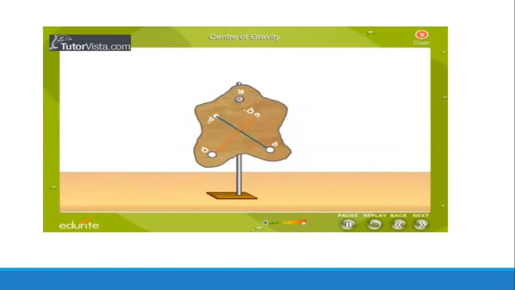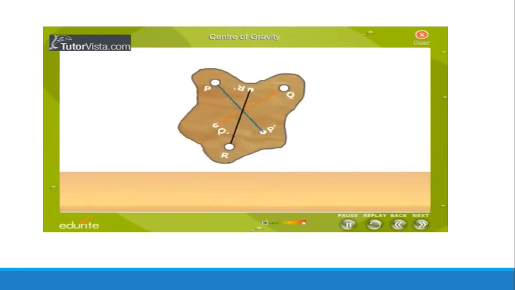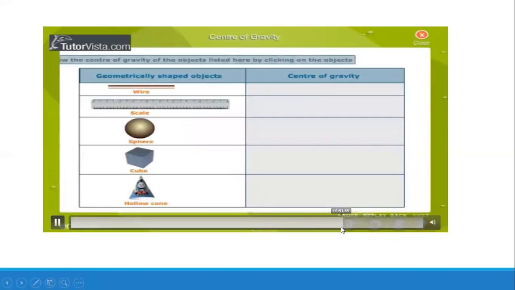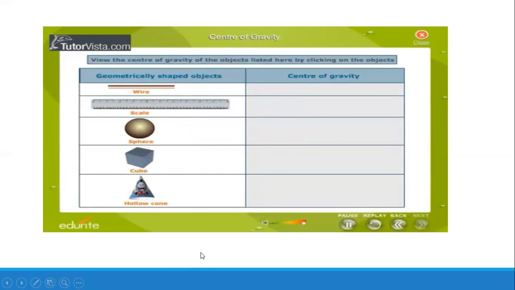Now follow the same procedure for the point R. We observe that all the three lines PP', QQ', and RR' intersect at one point. This point where all the three lines meet gives the center of gravity of the lamina. Generally, the center of gravity of geometrically shaped objects lies at the geometric center of the object. View the center of gravity of the objects listed here by clicking on the objects.